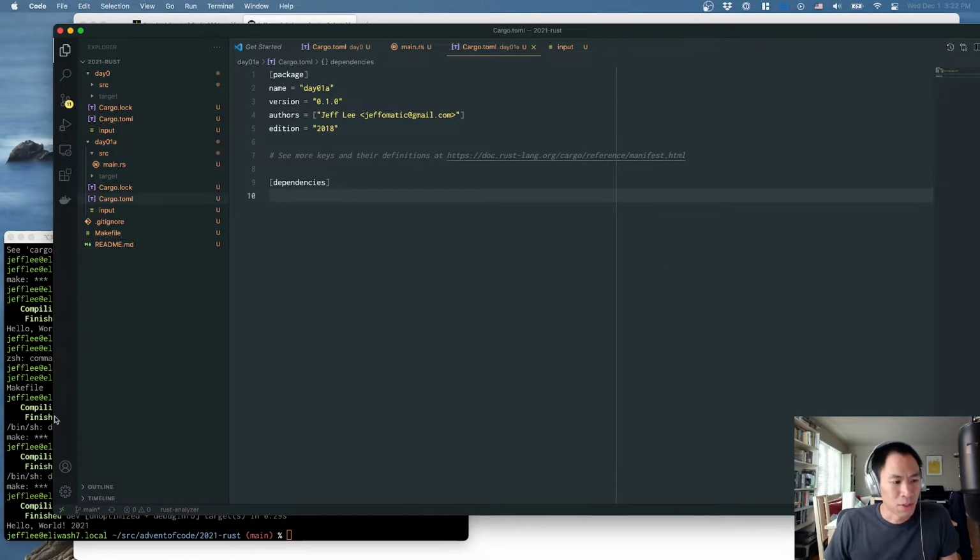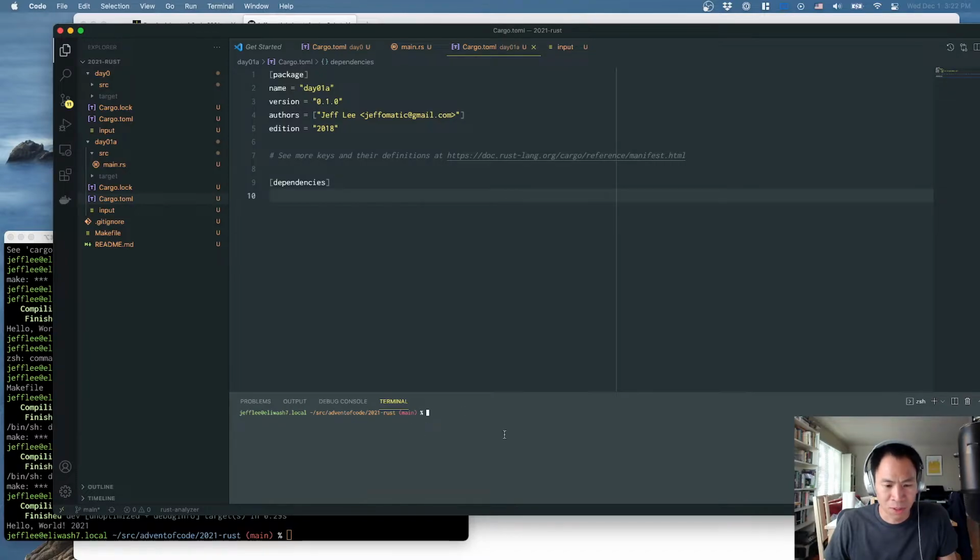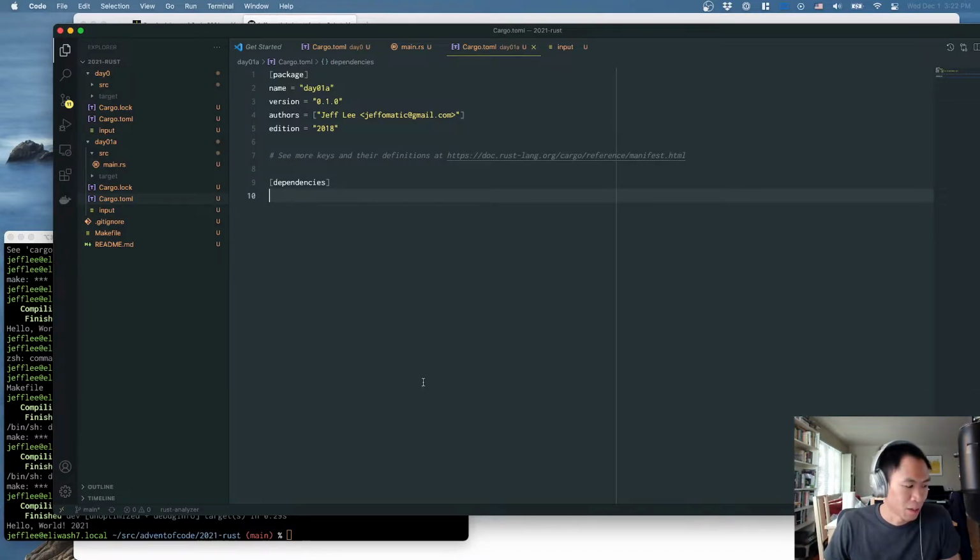I don't know why I like using this terminal. VS Code has a perfectly serviceable terminal in it, but there's something about it being small and down here that I don't like using. So we'll just try to plow ahead here.